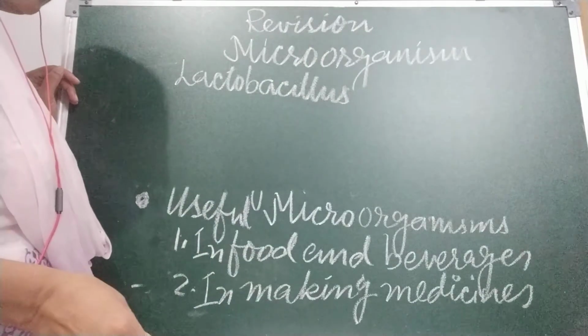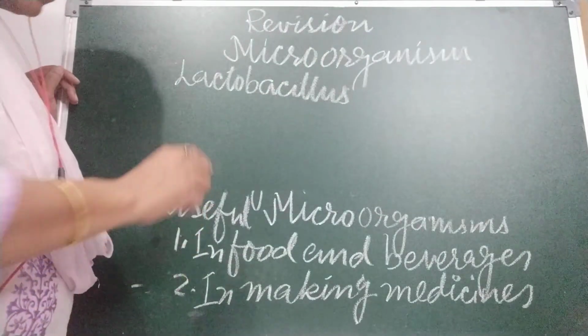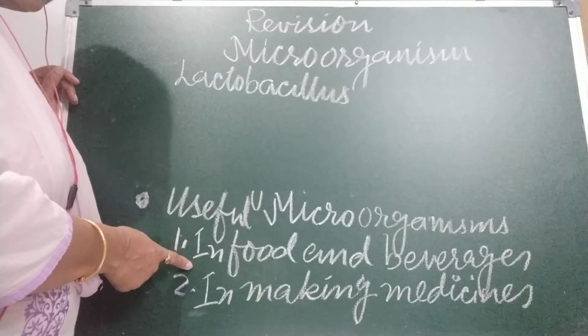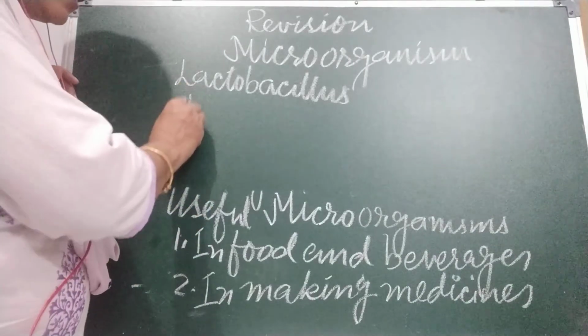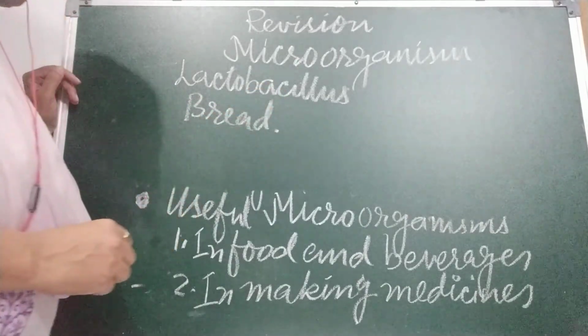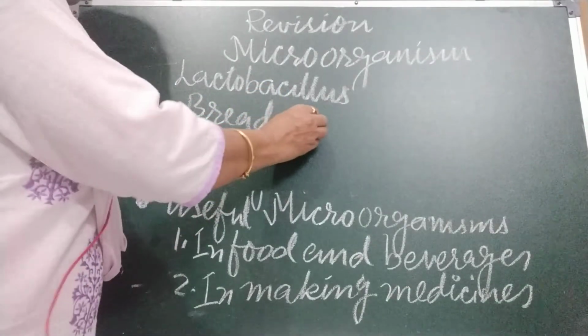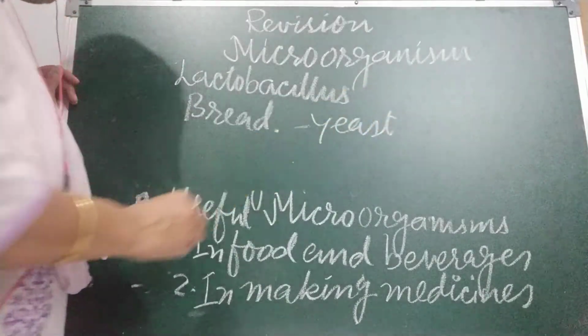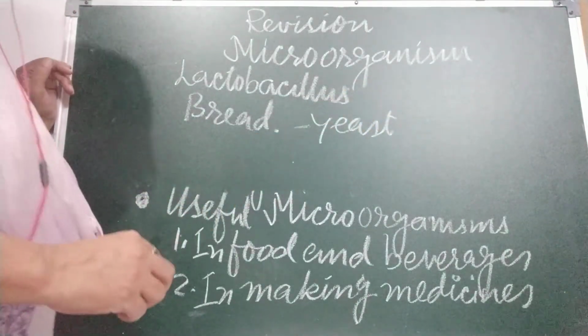Now second, as we are talking about the food industry, the second example is making bread. Like yeast. Yeast is a fungus microorganism. It helps in making bread by the process of